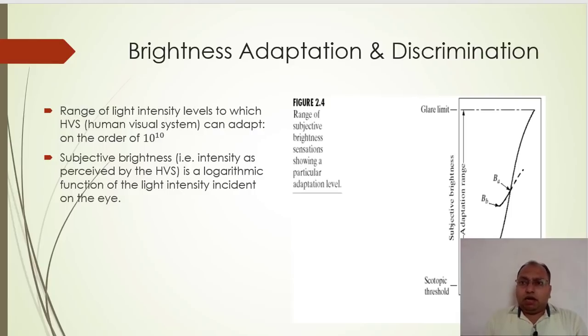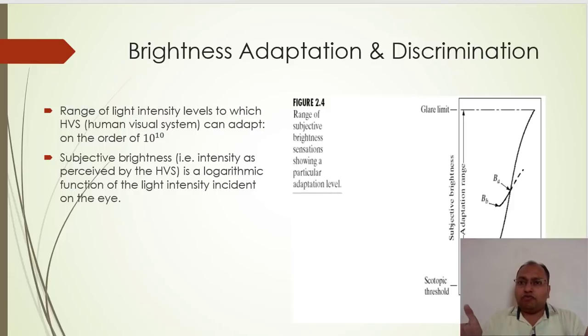Do you know how our human visual system is going to respond to the different color intensities or range of intensity? Remember that the range of intensities to which the human visual system is going to respond is very enormous, right?